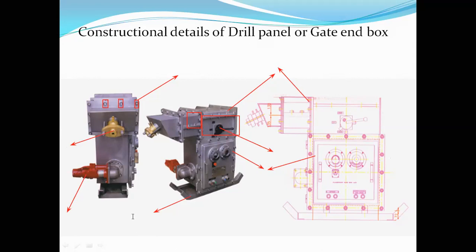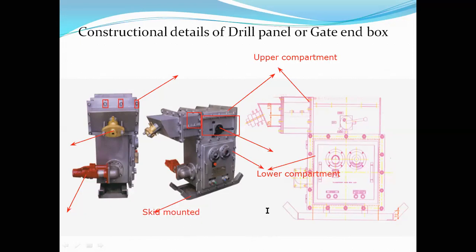So look here, the drill panel or gate end box is of robust construction. It consists of two compartments. One is called the upper compartment, which is nothing but the top portion. The second one is the lower compartment. And it is skid mounted. Look here, this is skid mounted, so that it can be dragged easily.